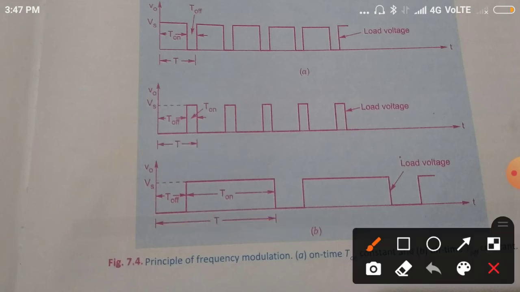So in the upper diagram, T on is equal to 1/4 of T, so alpha is 0.25.